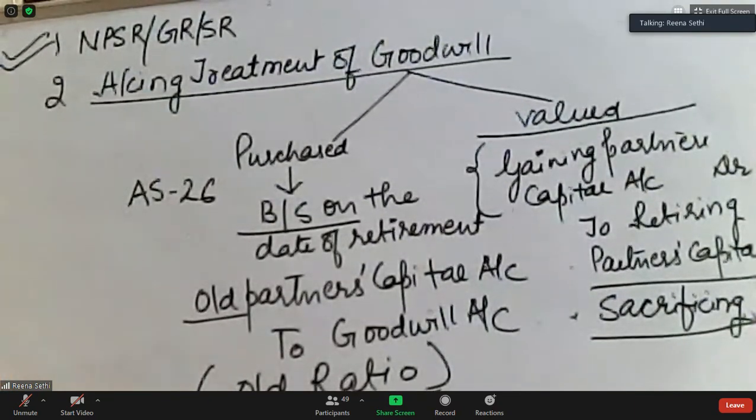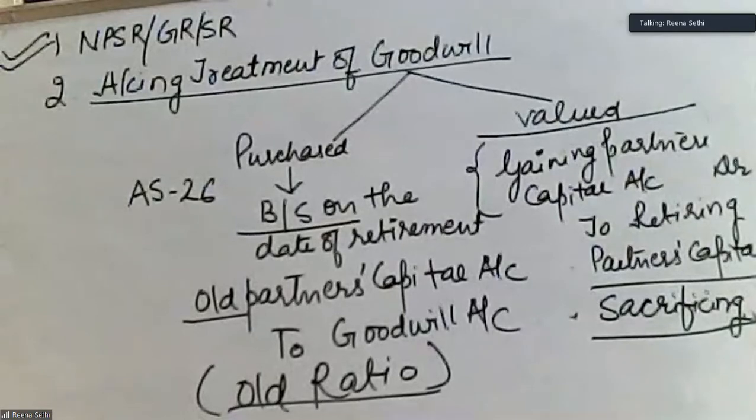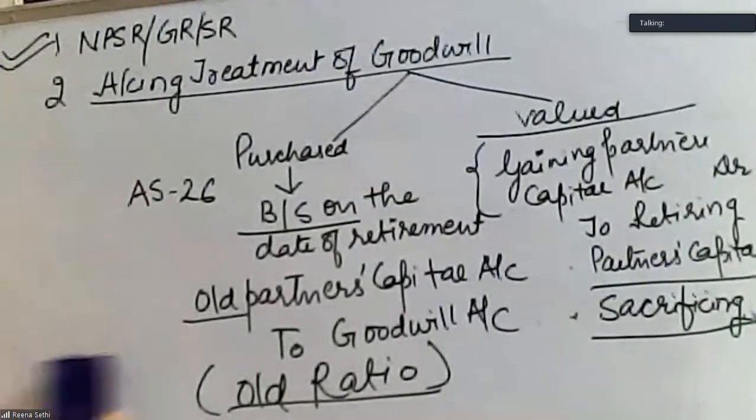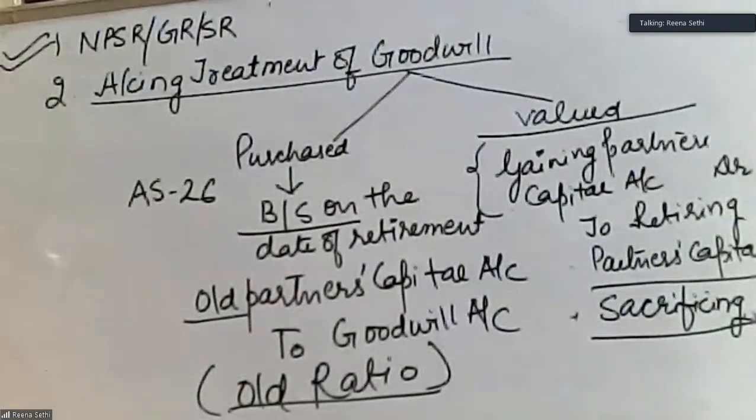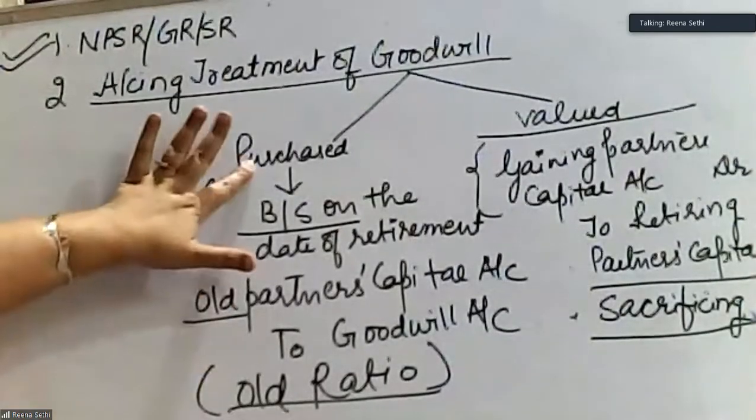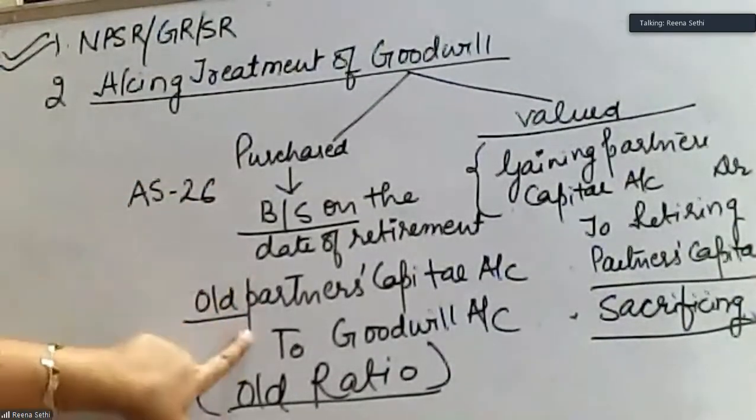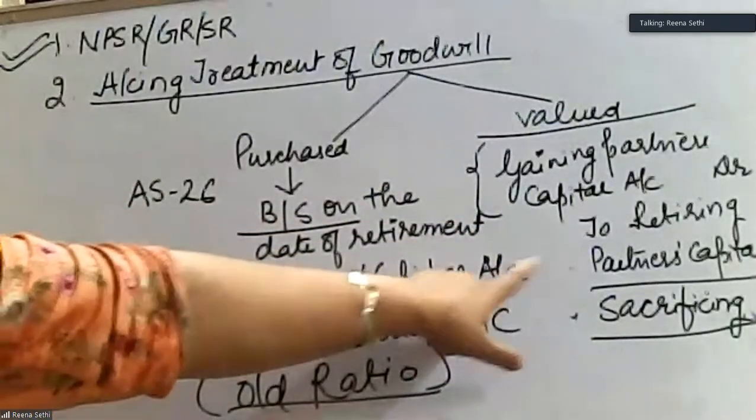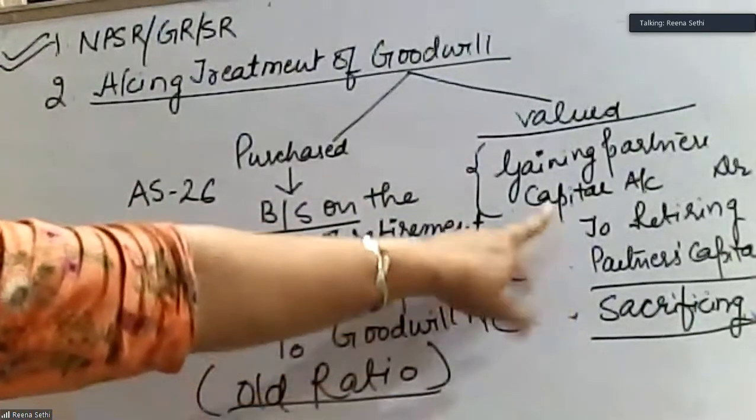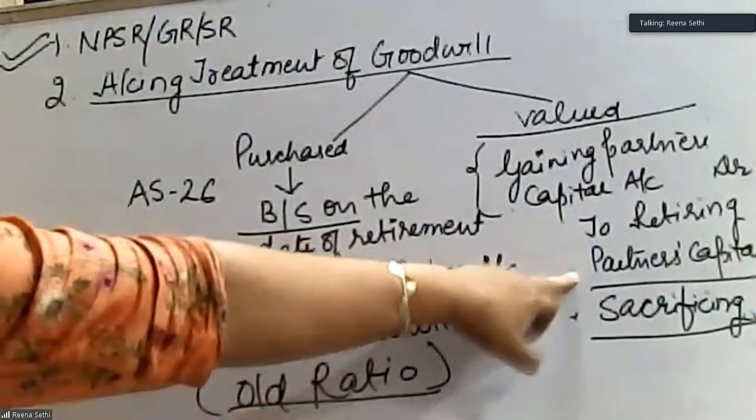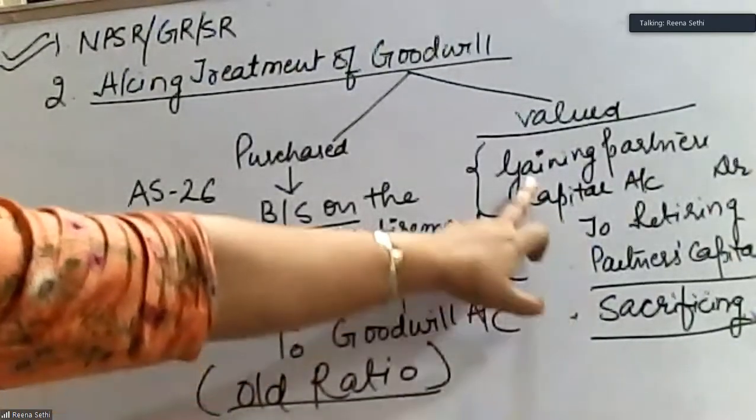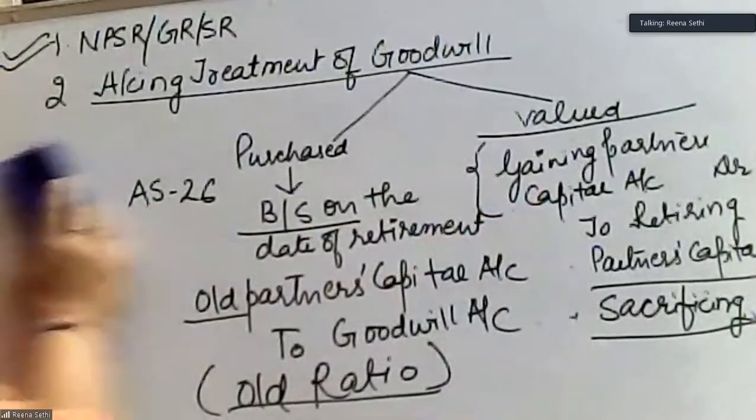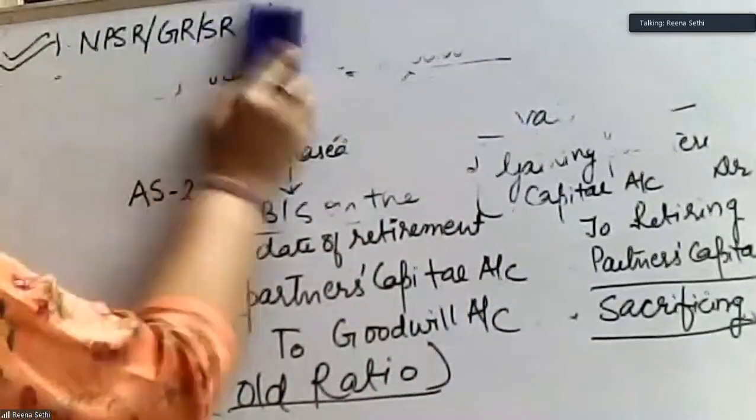Now we will be doing question number 17. I think all of you have noted down. Purchased goodwill that is given in the balance sheet will be written off, and valued goodwill will be distributed, the share will be given to the sacrificing partner, that can be a retiring or the remaining partner, by the gaining partners. Let's do the question. Question number 17.